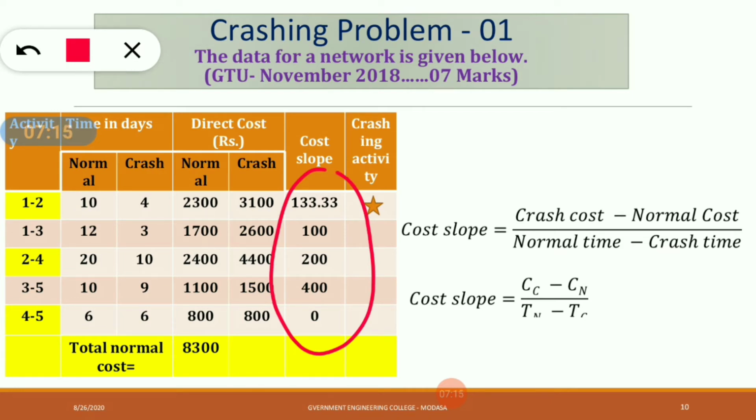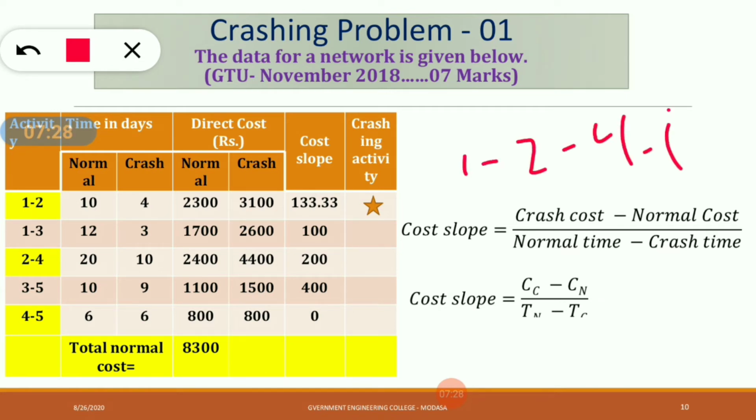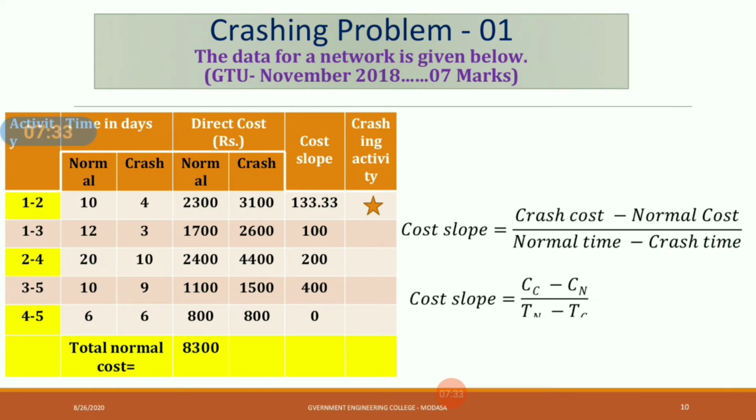Now you can crash the activity by selecting the least cost slope from the critical activities. We have found out the critical activities: 1 to 2, 2 to 4, and 4 to 5. Among these critical activities, select the minimum one. This is the cost slope of the critical activities. This one is 0, so you cannot select this. From 200 and 133.33, this is the minimum one, so select this one.